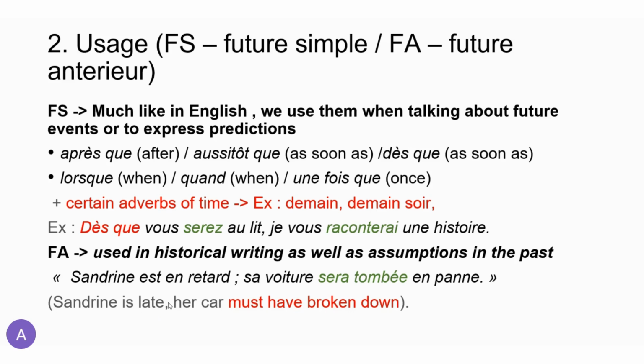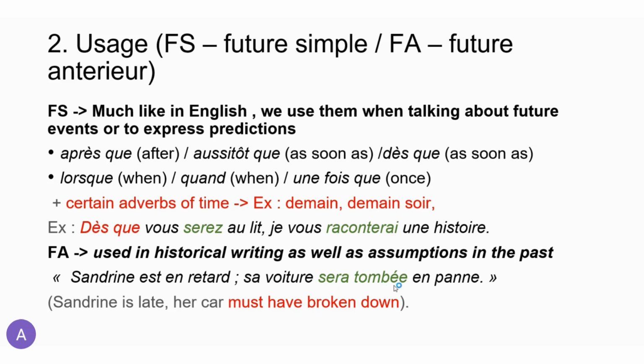So, Sandrine est en retard. Sandrine is late. Sa voiture, her car, sera tombée. Okay, we see here the usage of the verb tomber, but it does not mean to fall in this case, because tomber en panne is an idiomatic expression. It means to break down.